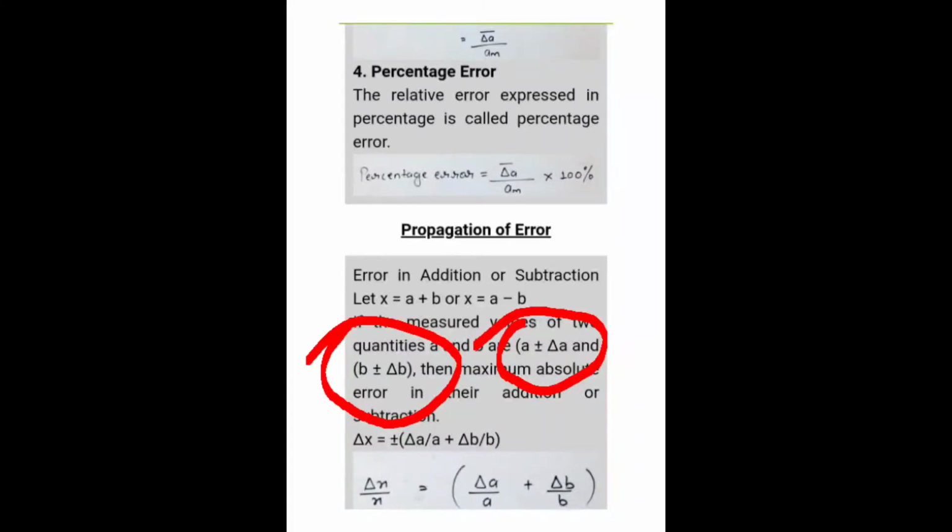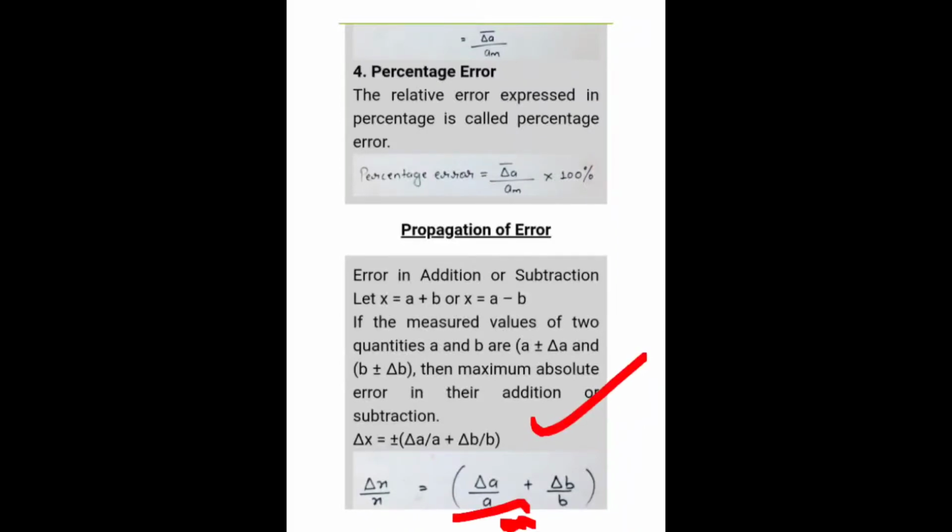When we calculate the addition or subtraction error, del X by X is plus minus, del A by A plus del B by B. This is how we calculate the propagation error.